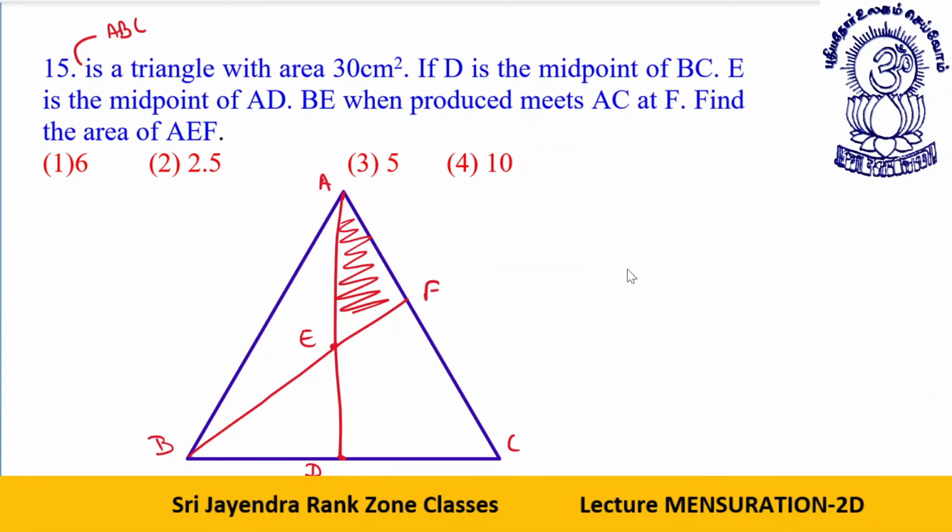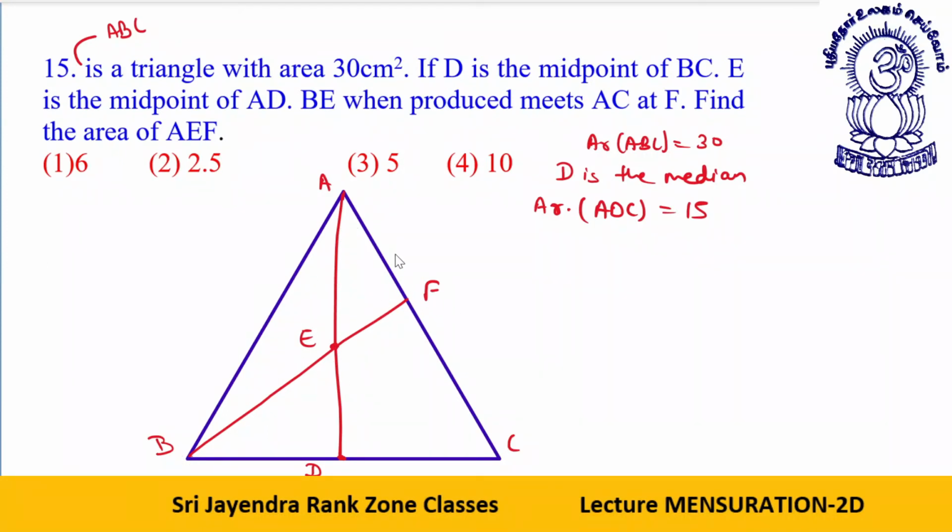First of all, what is the area of ABC? Given 30. Now D is the median, and a median divides a triangle into two equal halves. So the area of ADC will be 15. Now E is the midpoint of AD. Dear friends, we have done this thing: what is the ratio of AF to FC? That is 1 is to 2. This is 1 and this is 2.